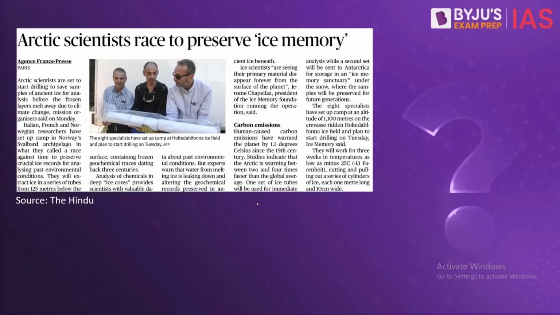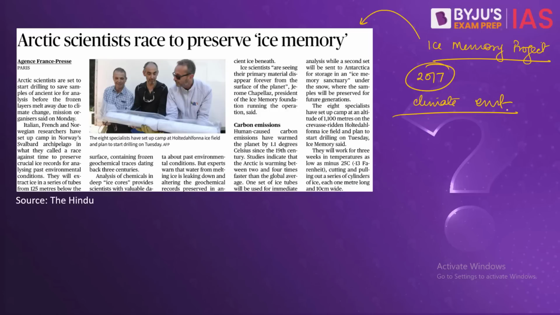The ICE Memory Project, which has found its mention in today's The Hindu, was a project that was launched in the year 2017. What was the reason for this launch? It is because the glaciers all across the world keep a very good record of our climate and our environment. They are the only direct natural records we have of the variations in the atmospheric composition, a study of which is very essential to identify these two criteria.